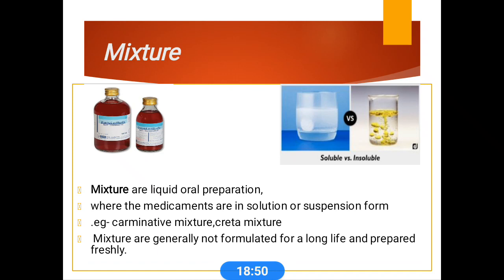So what is the use of carminative mixture? Carminative mixtures are mainly used for mild abdominal colic, flatulence and indigestion. This is a commonly used soluble mixture. Another best example, of an insoluble mixture, is Creta mixture. Creta mixture is a good anti-diarrheal mixture. Mixtures are generally not formulated for long life. These are prepared freshly.